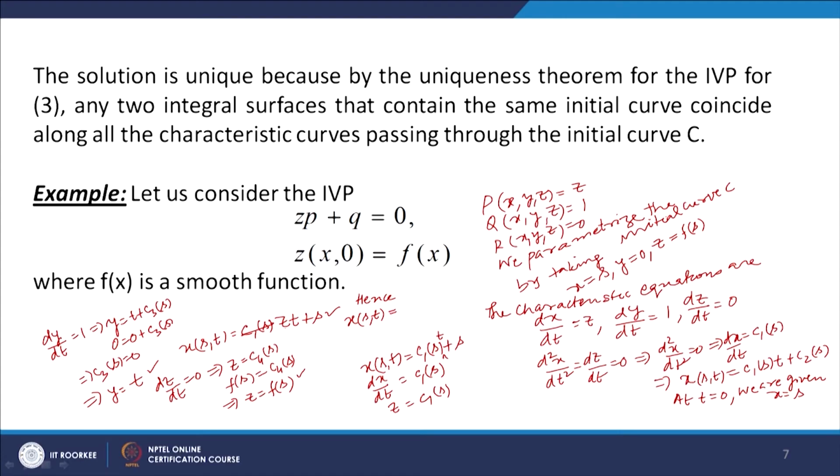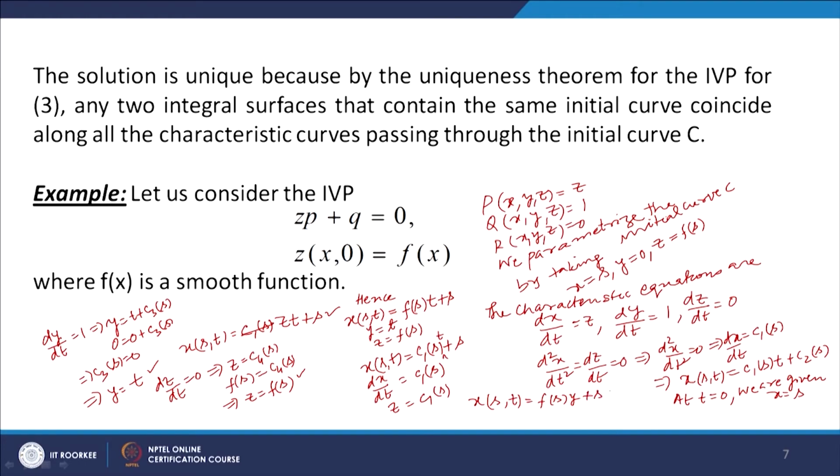So z we will put as f(s), so f(s) into t plus s, y is equal to t, and z is equal to f(s). Okay. Now using y equal to t, we can write x(s,t) equal to f(s) into y plus s.